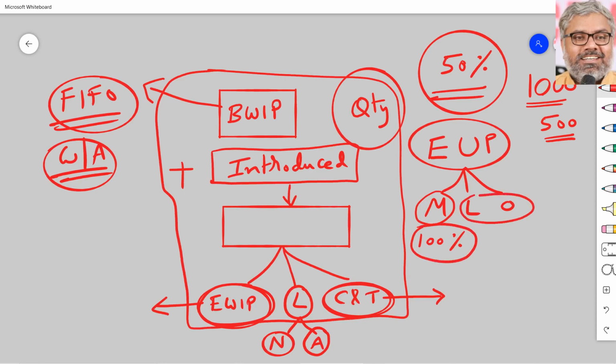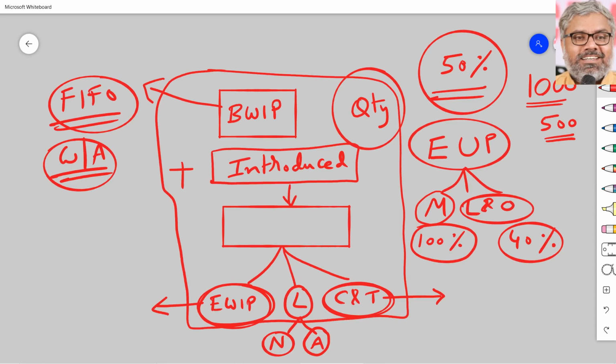Same way for labor and overheads also, sometimes separately given, sometimes given put together. And this has to be also remembered. What can we call labor and overheads put together as? Conversion costs. For conversion costs also, a certain percentage can be given. Let us say they are complete by 40%, if it says. Then the equivalent units is not the same for materials cost and labor and overhead cost.